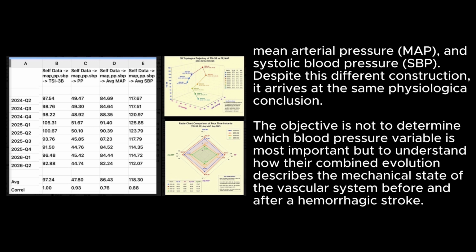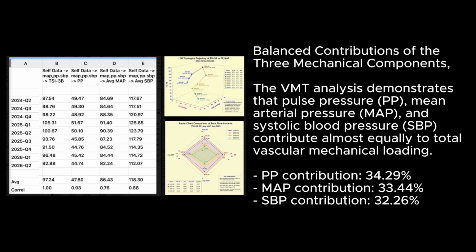The objective is not to determine which blood pressure variable is most important, but to understand how their combined evolution describes the mechanical state of the vascular system before and after a hemorrhagic stroke. Balanced contributions of the three mechanical components. The VMT analysis demonstrates that PP, MAP, and SBP contribute almost equally to total vascular mechanical loading. PP contribution, 34.29%; MAP contribution, 33.44%; SBP contribution, 30.26%.